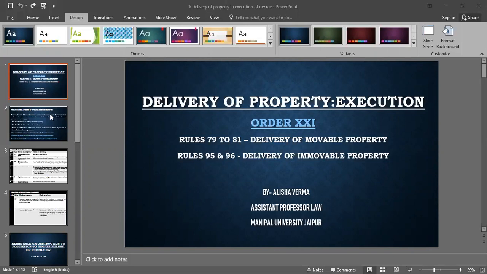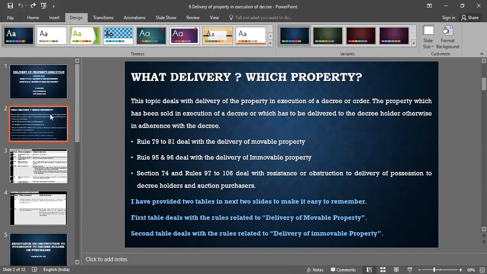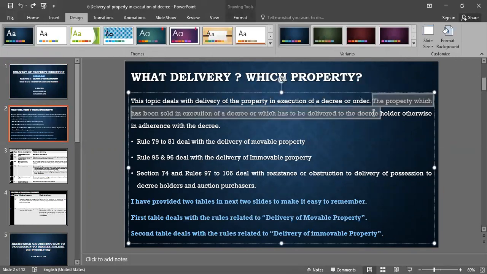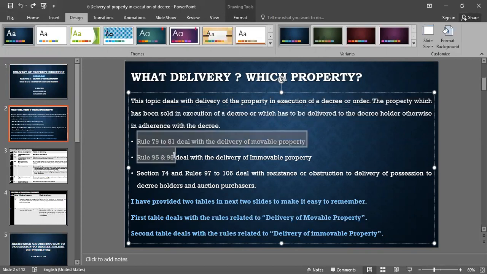So the first question that comes here is, what delivery and which property? This topic deals with delivery of the property in execution of a decree or order. The property which has been sold in execution of a decree, or which has to be delivered to the decree holder otherwise in adherence with the decree. And this is the general explanation. Rules 79 to 81 deal with movable property, and 95 and 96 deal with delivery of immovable property.